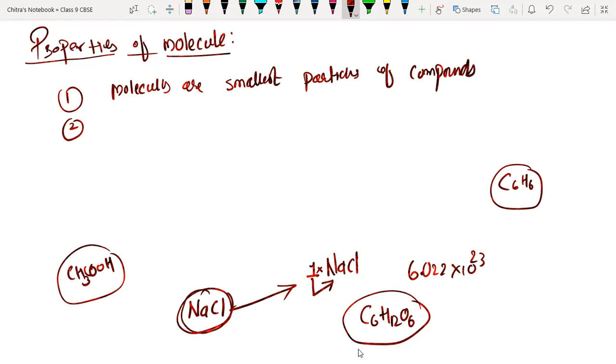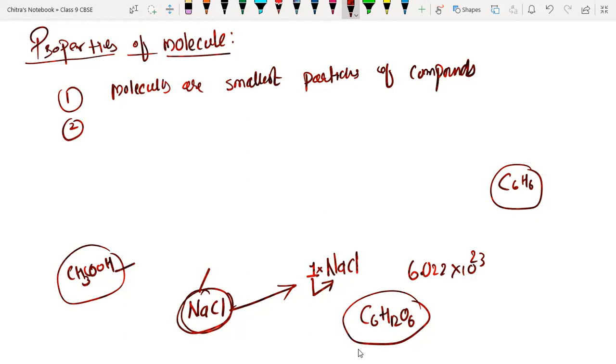So we are discussing only one molecule here. Are you getting the point? Yes, sir.